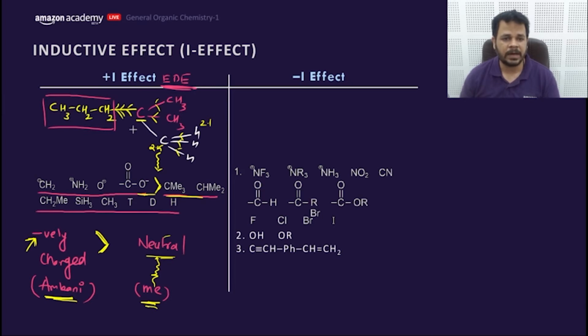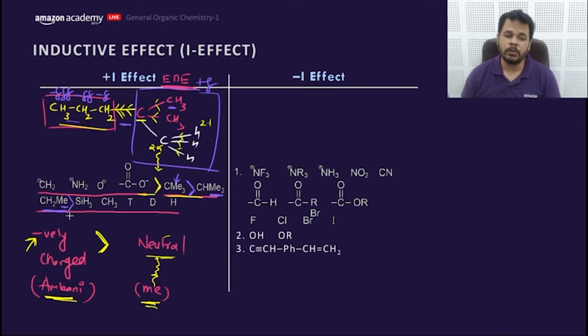It will supply its electrons to this carbon chain, and relatively this carbon chain has partial negative charge, and this group would be considered as partial positive charge. It is supplying electrons to this system. That means an alkyl group, carbon with hydrogens and sp3 carbon, is considered as a plus I group. This carbon has 3 Me groups, so it would be more donating than the 2 Me groups, and this would have only 1 Me group. Less alkyl groups, less donation.